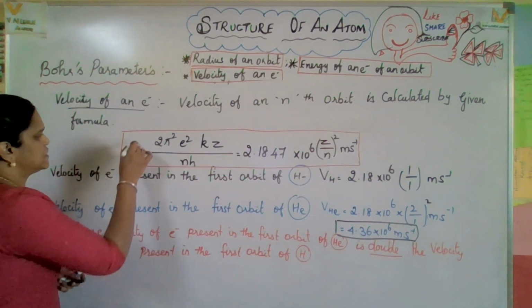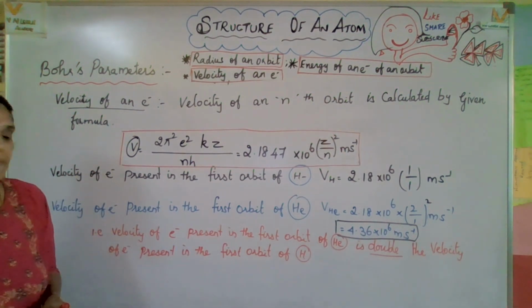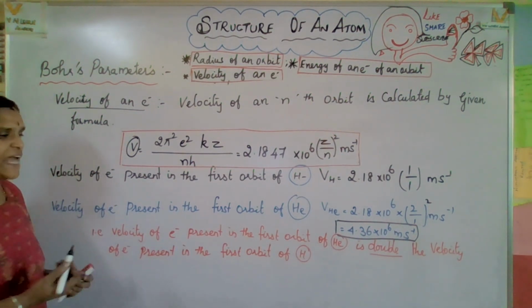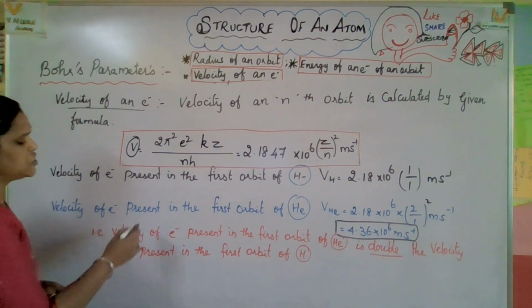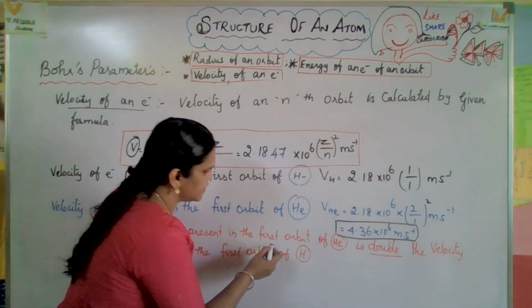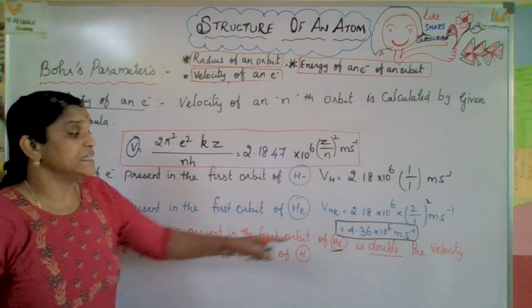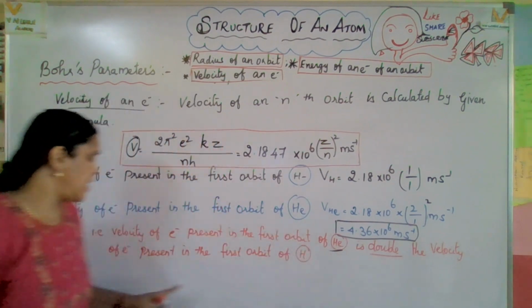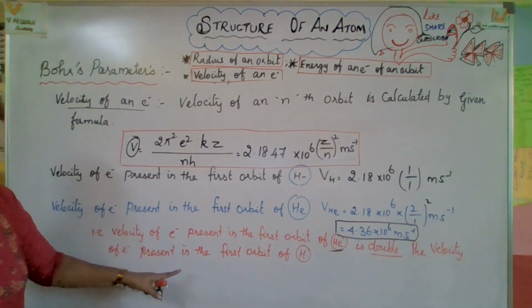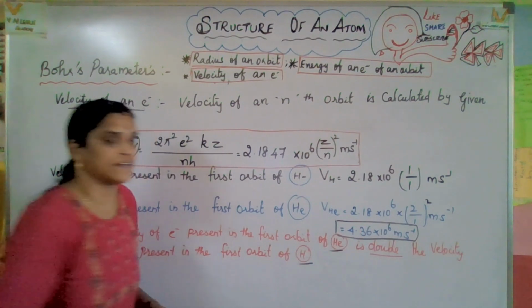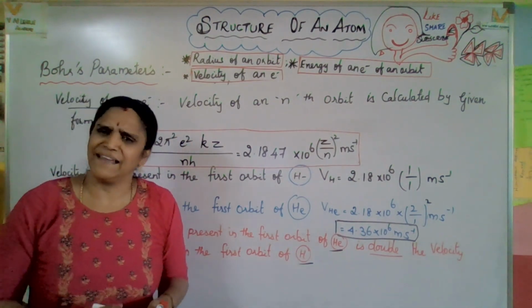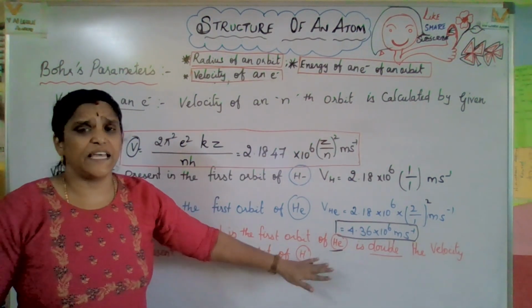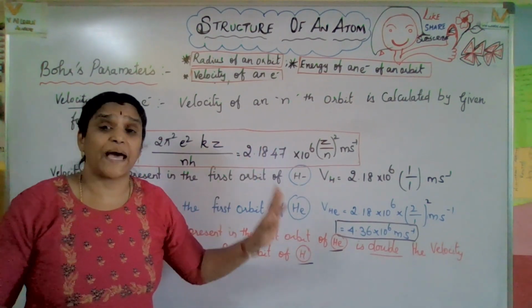Okay, velocity, what is that unit? Meter per second. Now that is actually double. The velocity of the electron present in the first orbit of helium is double the velocity of the electron present in the first orbit of hydrogen. I hope you got a clear idea about all these parameters.